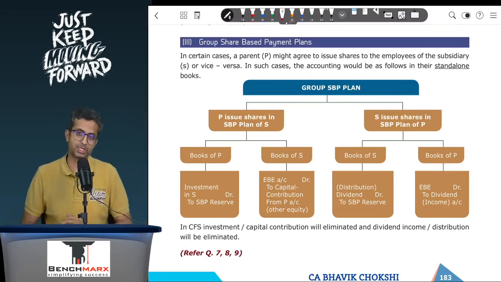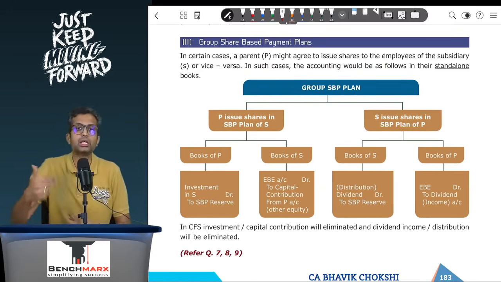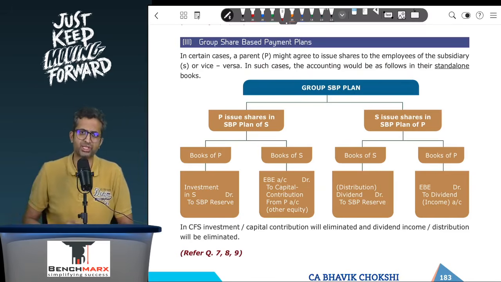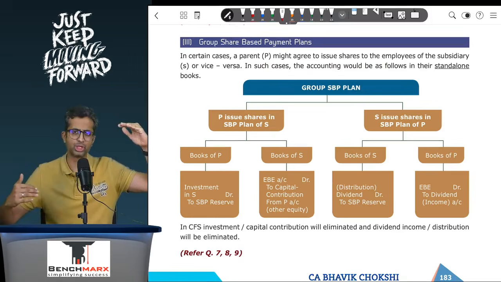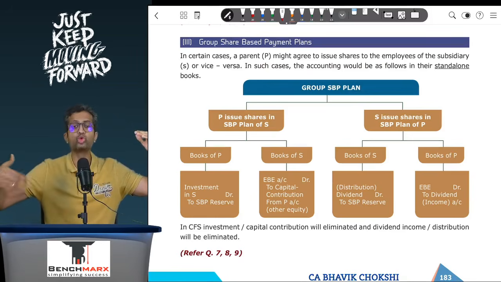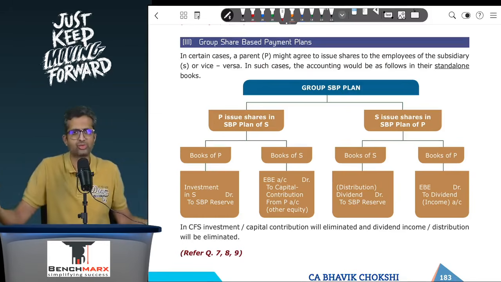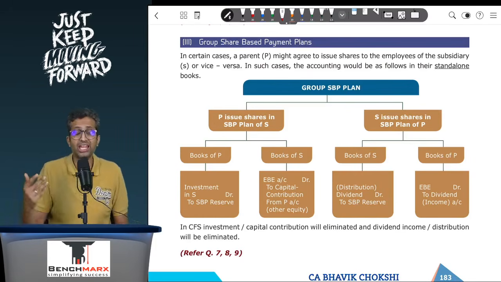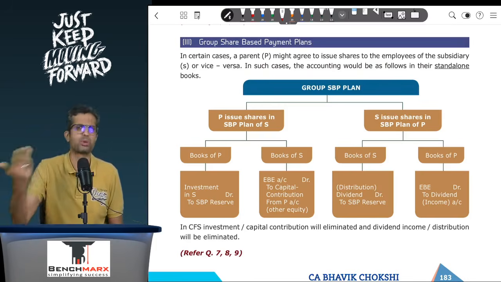First is group share based payment plan. Now in this case, the parent may issue shares in the SBP plan of the subsidiary. Like Reliance Industries, a listed company, can be a parent. Its subsidiary Reliance Jio has a plan to do staff welfare, but Jio is unlisted. So its employees are saying that if I get 1 or 10 shares, where will I go and sell them? And hence Reliance says, well, you know what, rather than giving Jio shares, I will give my own shares because it's part of the same group.